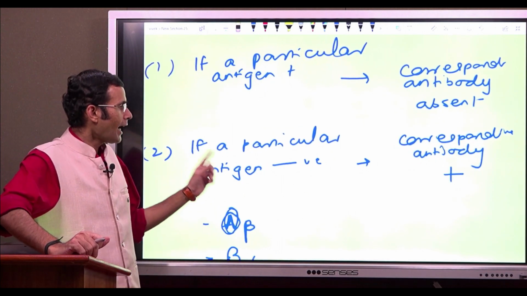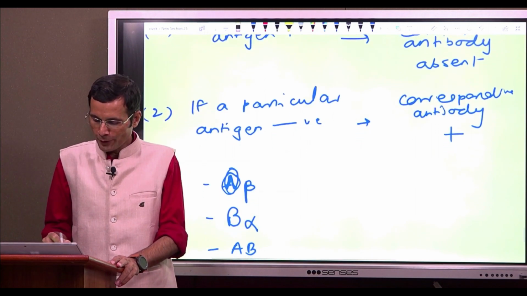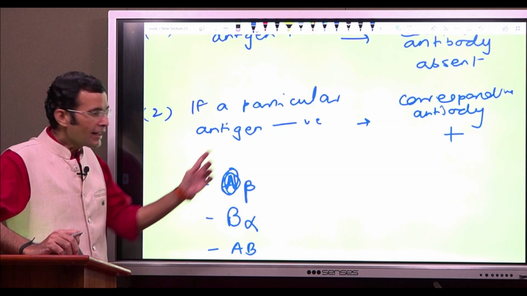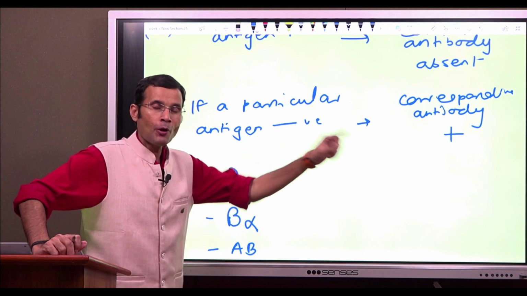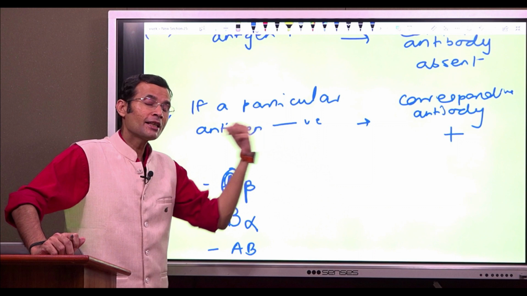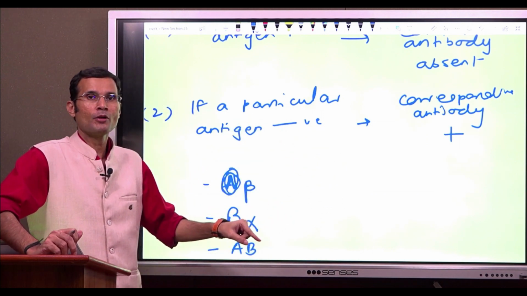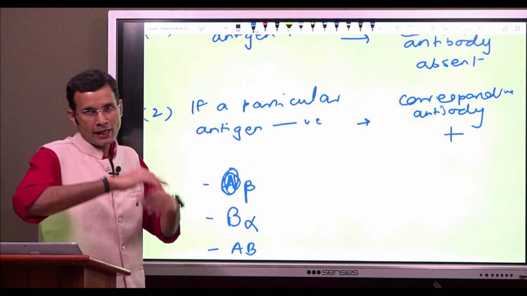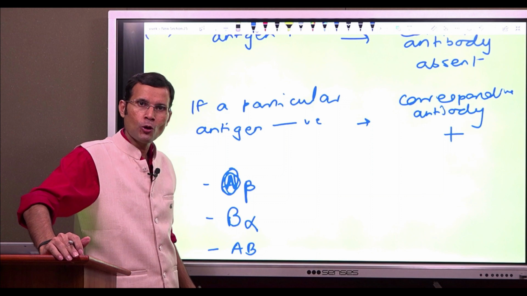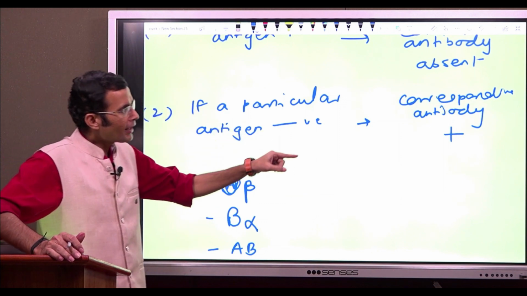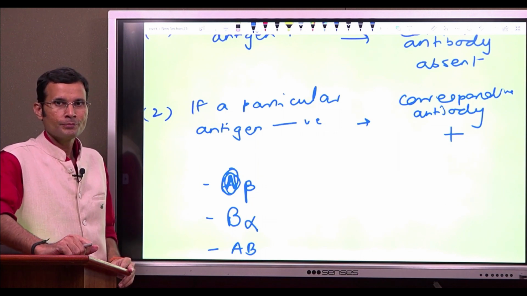But what about the second part? If a particular antigen is not present on the RBCs, meaning in blood group A, B antigen is not present on the RBCs, the corresponding antibody whose antigen is missing from the RBCs will be present in the plasma of that individual. Now the question, and the whole exercise is to explain the second part of Landsteiner's law, is from where this antibody has come into the plasma of that individual.